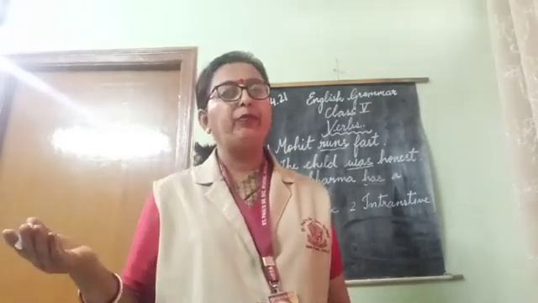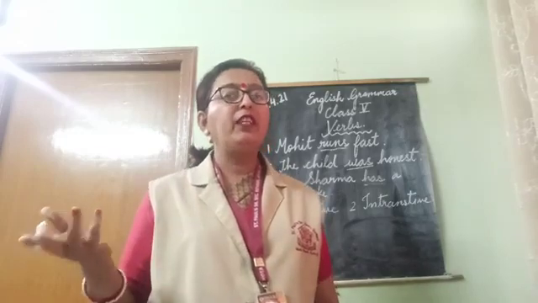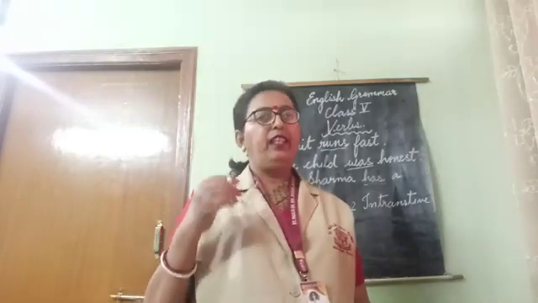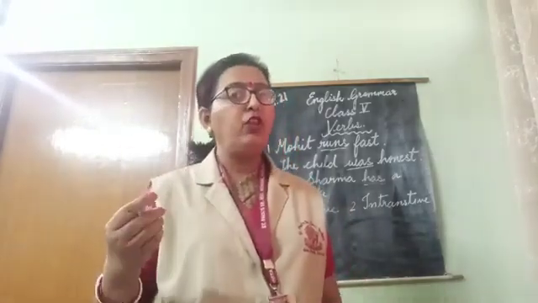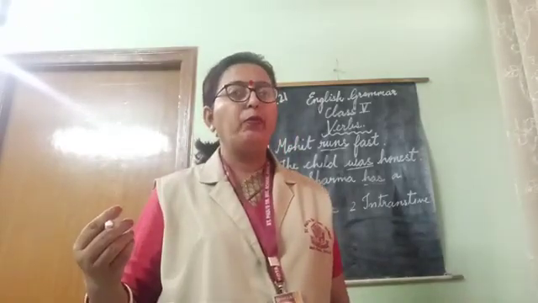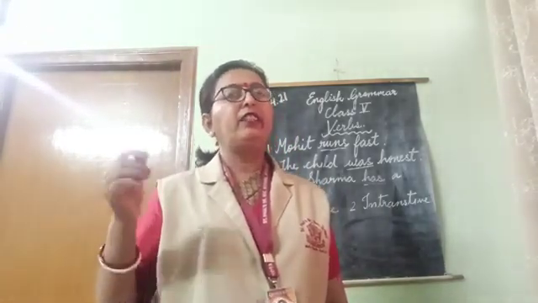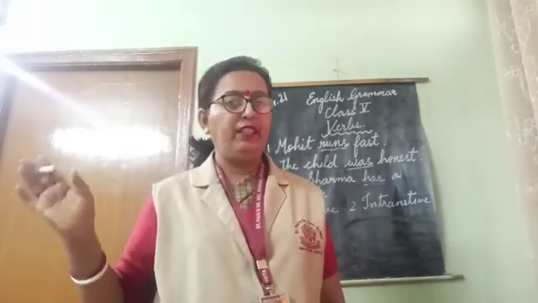Ice cream. I like what? I like ice cream. When you look at a sentence and you ask a question, what or whom? And if you get an answer to that, that sentence is a transitive verb sentence.